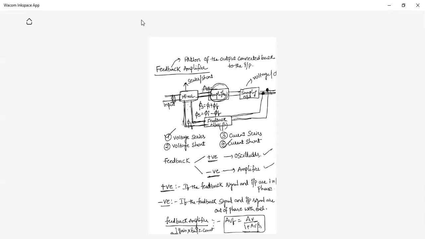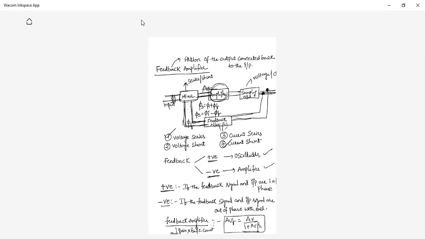Now, as the screen is with you, you need to answer some questions. So what is feedback? Any one of you please unmute yourself. What is feedback? Everything is visible to you. Portion of the output is connected to the input, ma'am. Portion of the output is again connected back to the input, that is nothing but feedback.